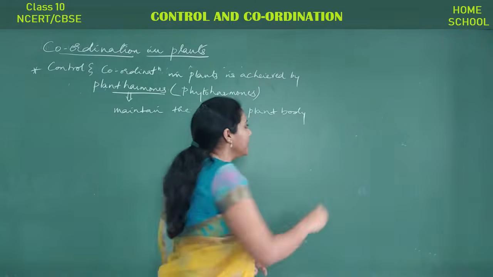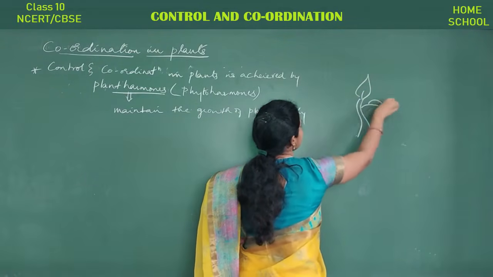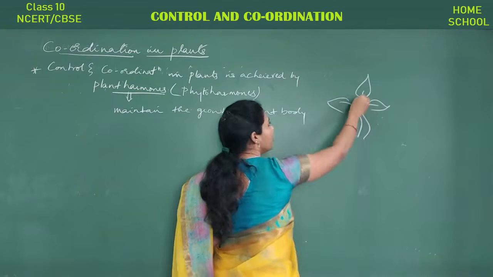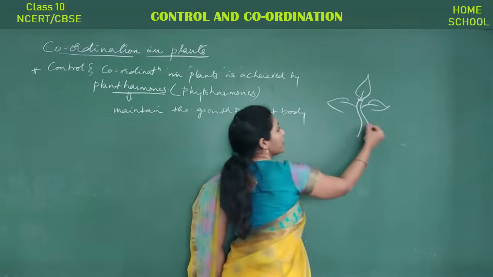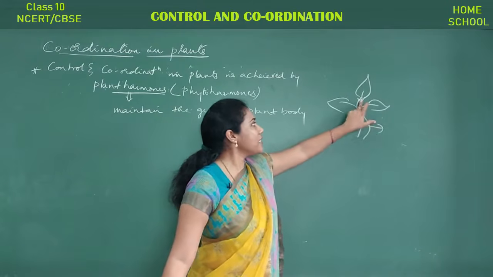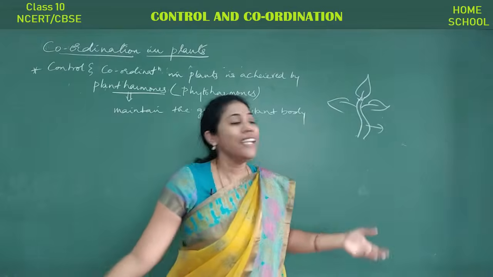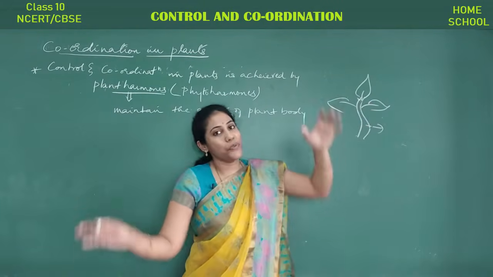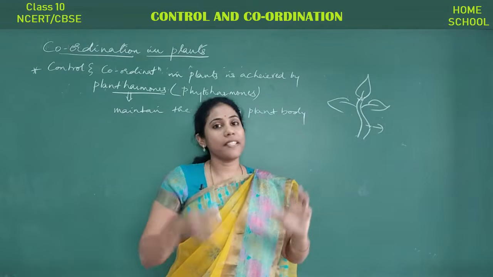Say imagine you have a plant, and this is the topmost part of the plant. Here the hormone has been produced, and it should reach here. So how will it reach from this position to this position? Just by the process of diffusion. It diffuses like that only. There is no one to carry the hormone from this part to this part. They just travel with the process called diffusion. So keep this in mind.